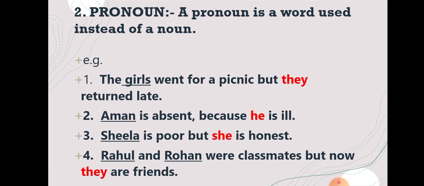Example number 4. Rahul and Rohan were classmates but now they are friends. Who are friends? Rahul and Rohan. For Rahul and Rohan, which pronoun is used? They. So student, we have learned here that a pronoun is a word used instead of a noun.